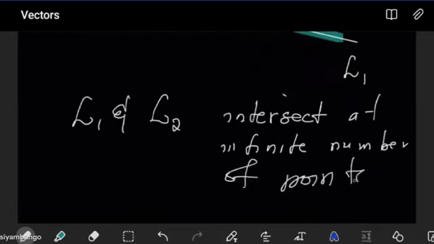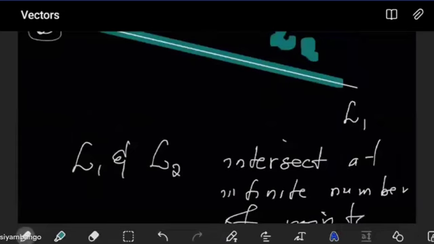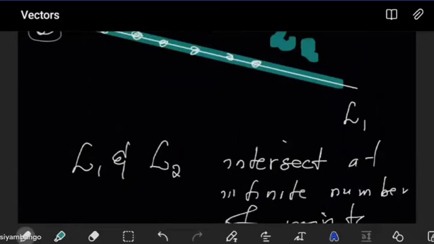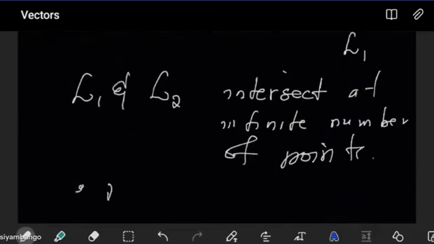What this means is these lines will intersect literally everywhere. They intersect here, they intersect here, they intersect here. Everywhere they will intersect. Observe that for this to be possible, first, the two lines must be parallel.